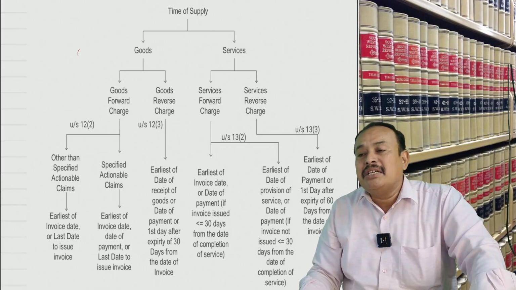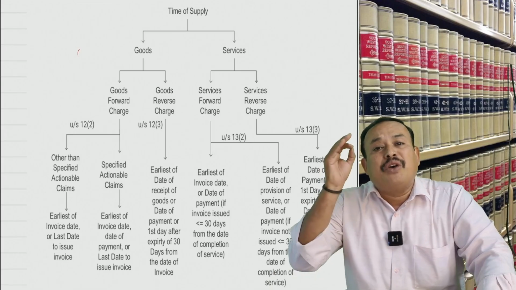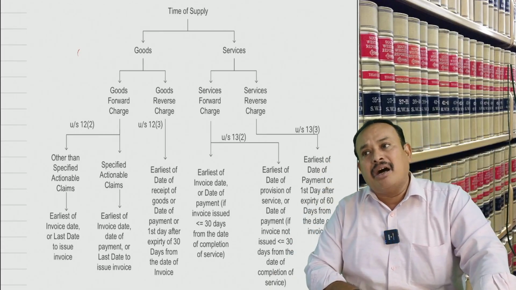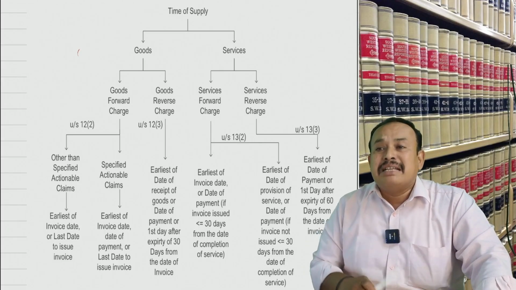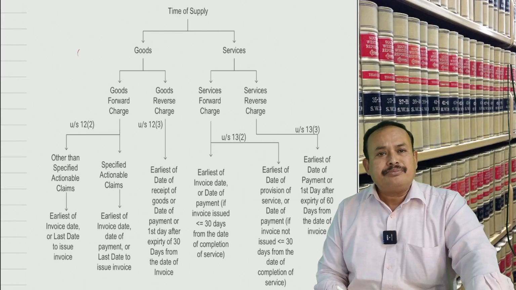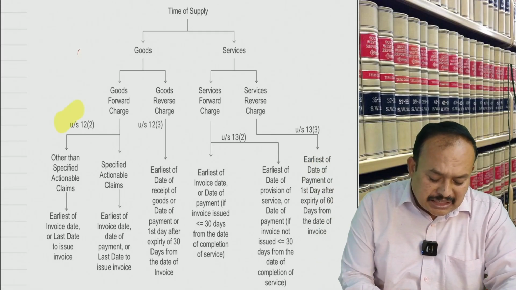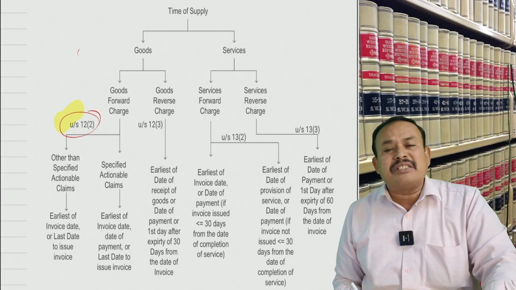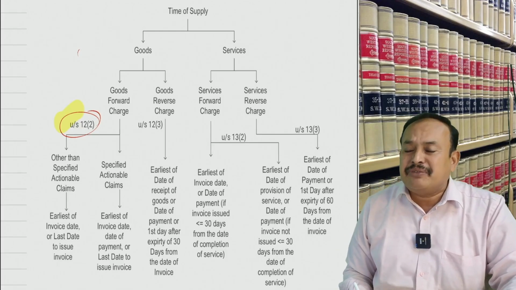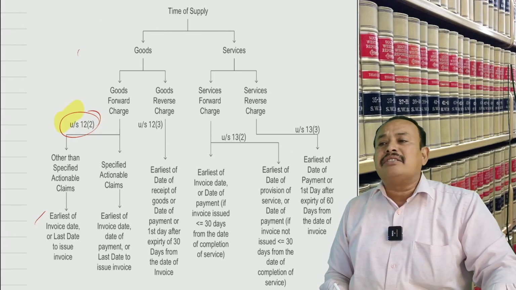In this process, first and foremost, let us start with time of supply for supply of goods, forward charge applies, where the supplier is liable to pay GST. In this regard, time of supply in the case other than specified actionable claims. Presented here in a simplified manner, Section 12, subsection 2 of the CGST refers to time of supply for supply of goods, forward charge applies, other than specified actionable claims: earliest of the invoice date or the date of payment.